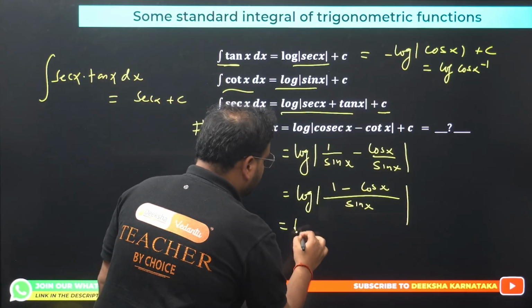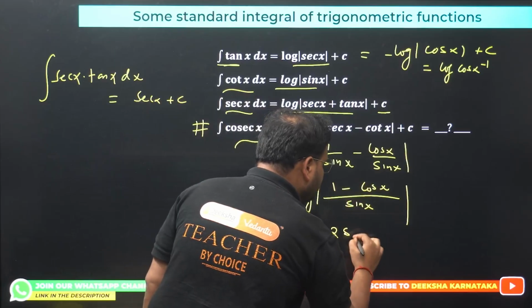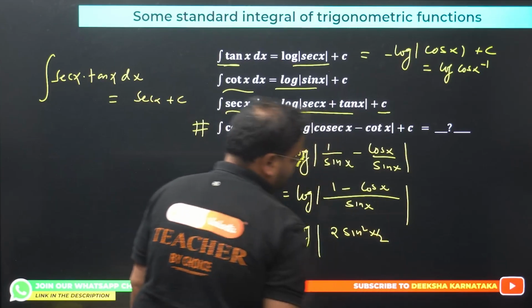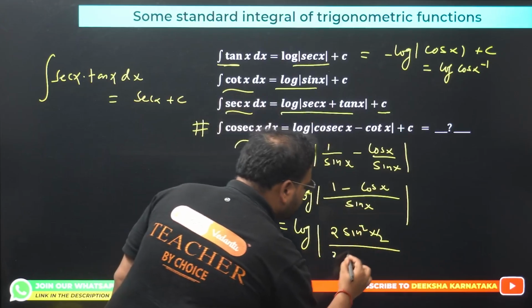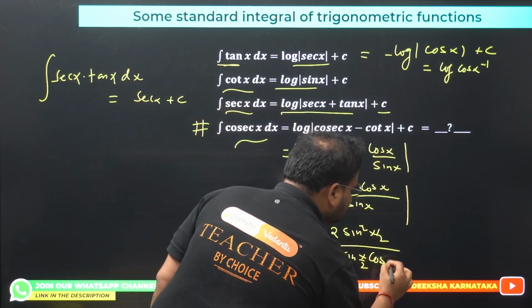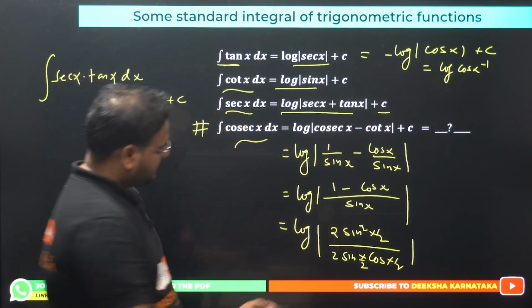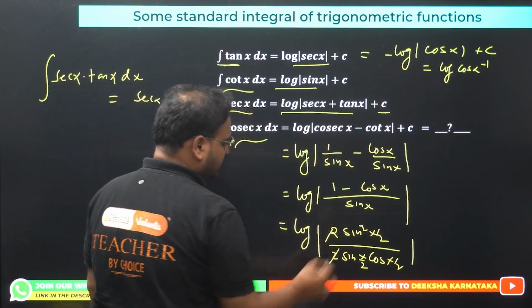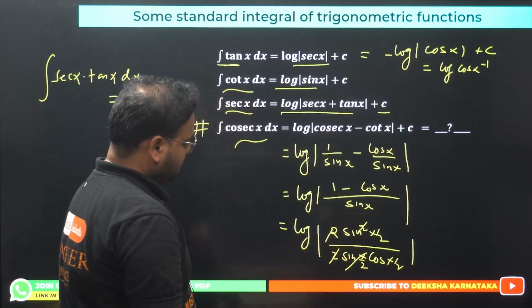Log of 1 minus cos x is 2 sin square x by 2. And over here sin x will be 2 sin x by 2 cos x by 2. We all know this formula, the half angle formula. 2 and 2 are cancelled. One of the sin is cancelled with the denominator.